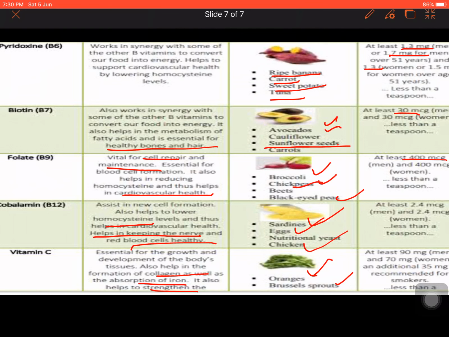If a question is asked using retinol or calciferol instead of vitamin D, such as what are the functions of calciferol, what are its food sources and what are its deficiency diseases, or what are the functions of folic acid. Vitamin B9 is called folic acid or folate. Vitamin C is called ascorbic acid. So go through your textbook so that you know all the terms, all the functions and all the scientific names. Okay, is it clear?